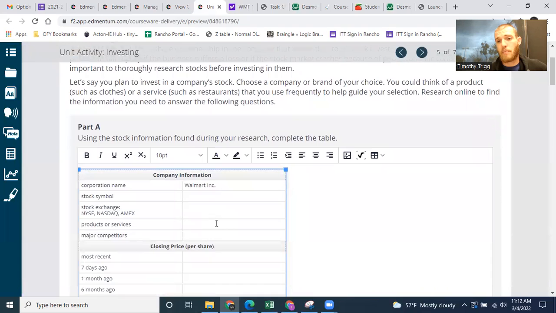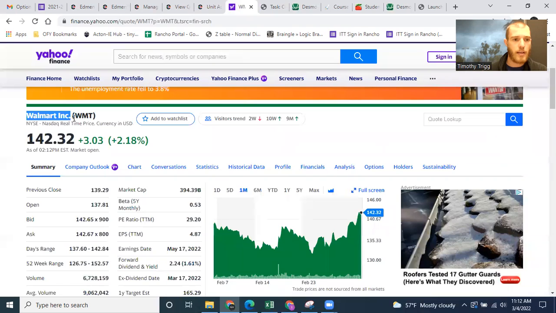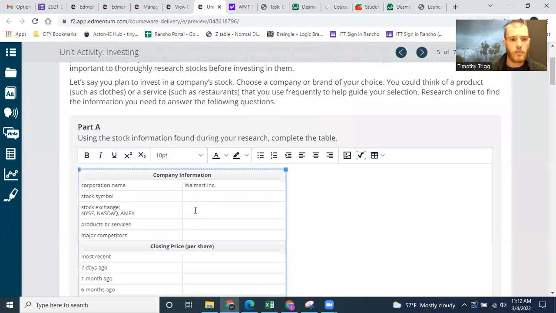Some of these answers are going to be different based on which company you pick and also the time that you are looking, okay? So the stock symbol, you can see that right next to the company name, WMT. This is also known as the ticker. Basically, that's the symbol to look up if you're buying a stock generally.